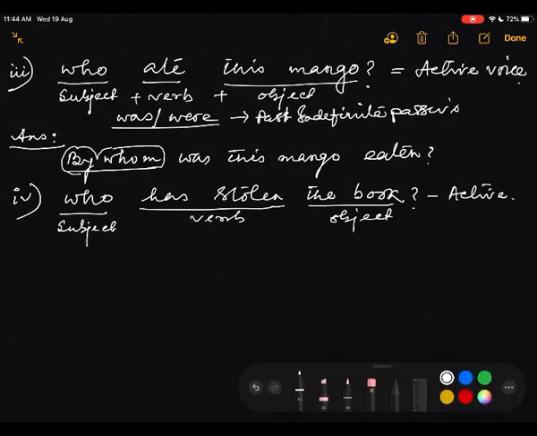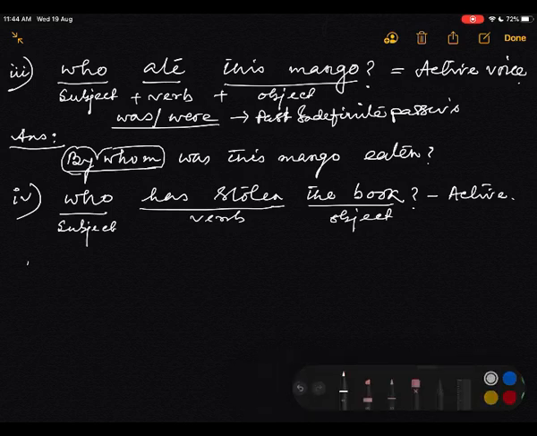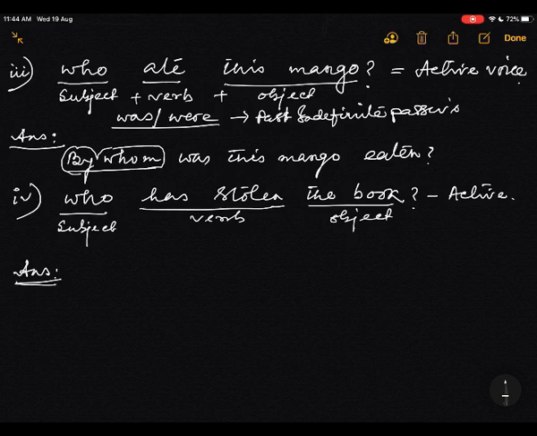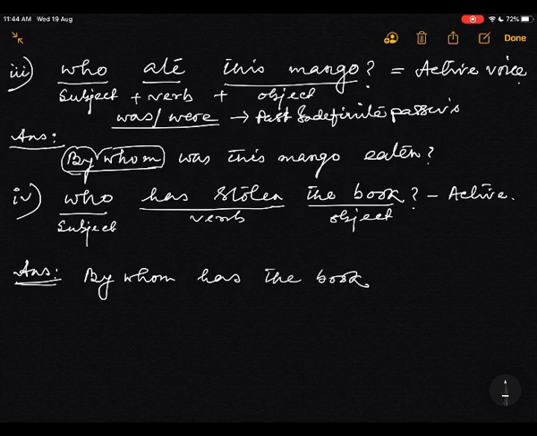Present perfect. So the answer will be what? Who will be? By whom? Now you have got has, so take has. The book is third person singular number. For this I took has. By whom has the book